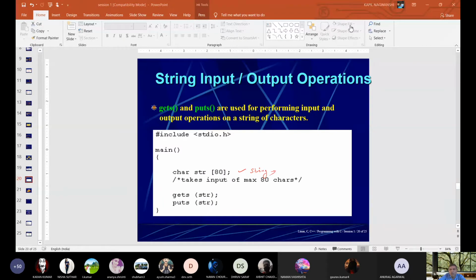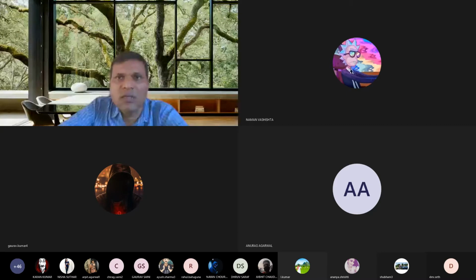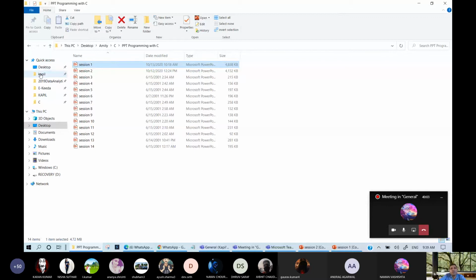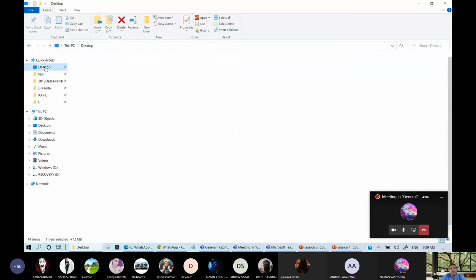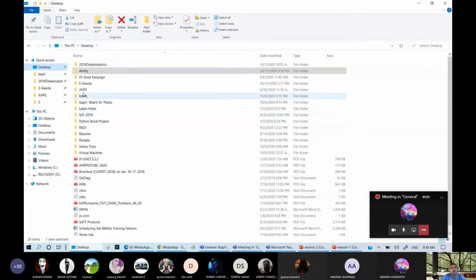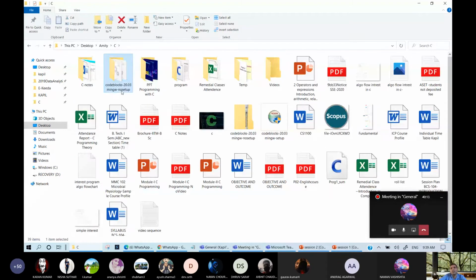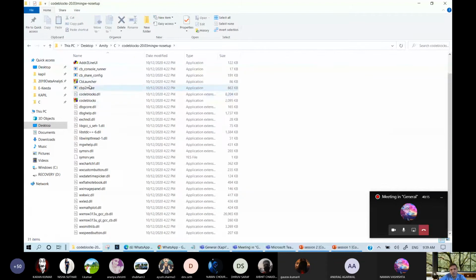So let me share the whole desktop. Initially, Code::Blocks must be installed or used standalone. I had used the standalone copy of Code::Blocks, so there is no need to install.